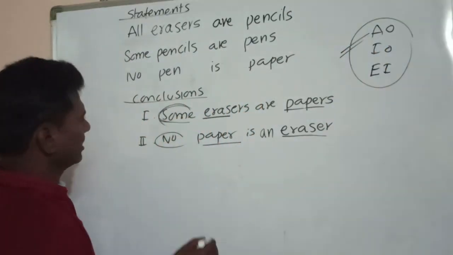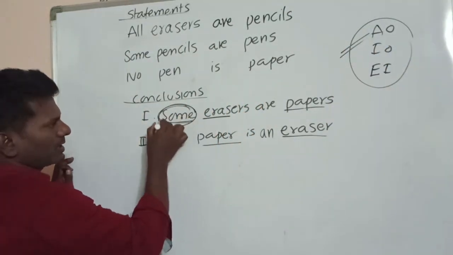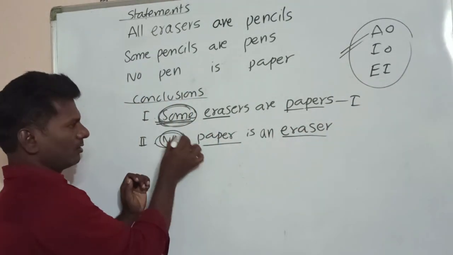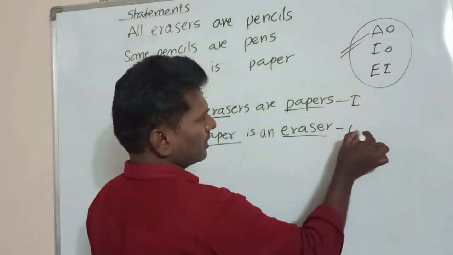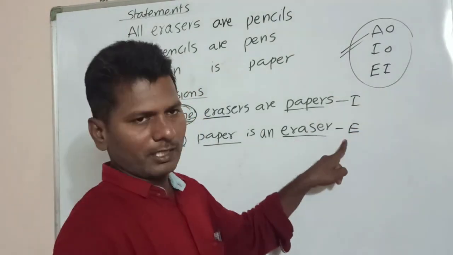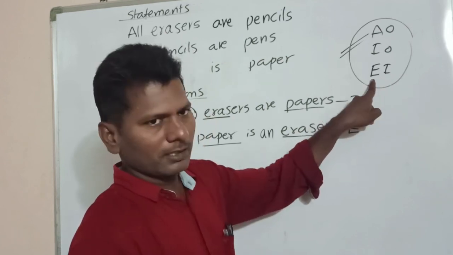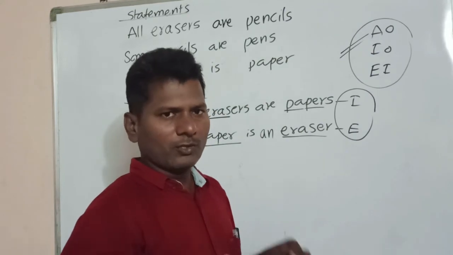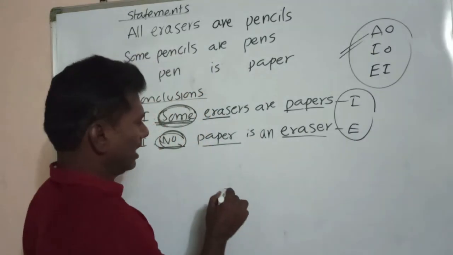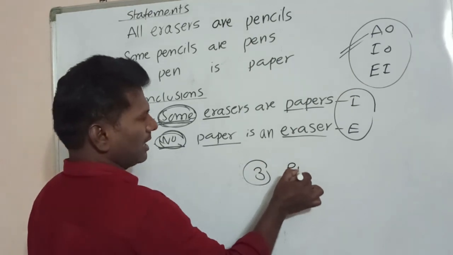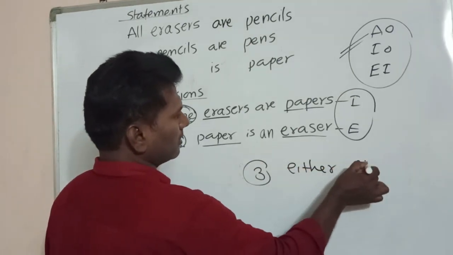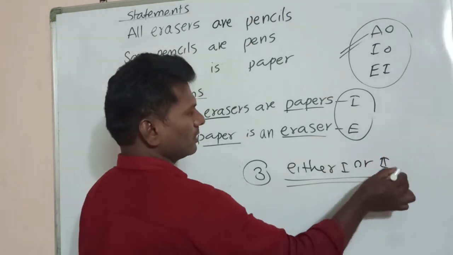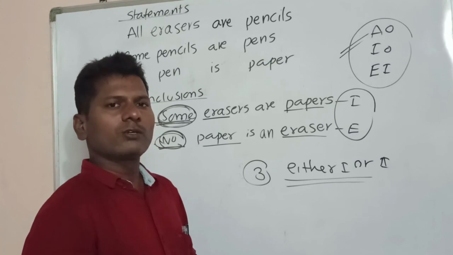Now we will check. This conclusion starts with some, so this is an I type statement. This conclusion starts with no, so this is an E type statement. So IE pair, so here IE or EI. So IE is a complementary pair. Whenever you get a complementary pair, your answer is the either-or option. Here in the options you are given either or. You have to choose this option, either 1 or 2. This type of answer you have to choose in the exam.